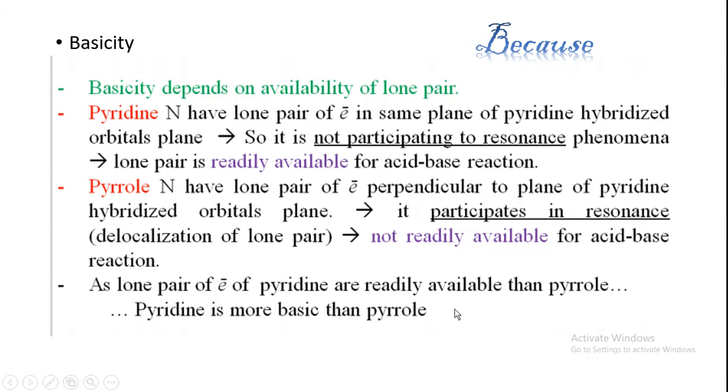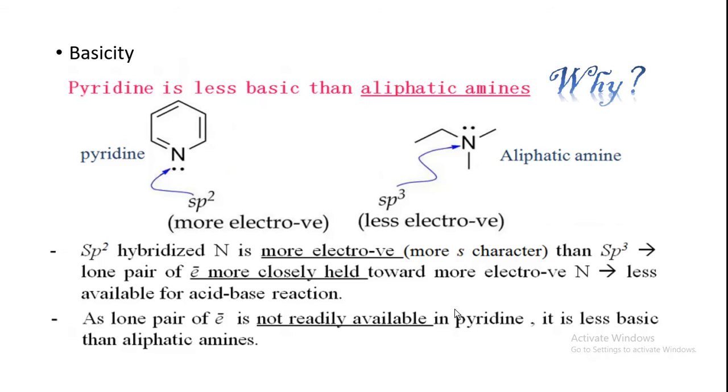Next, about basicity, I will tell one more thing: pyridine is less basic than aliphatic amines. Aliphatic amines means nitrogen or amine which is associated with an aliphatic system.